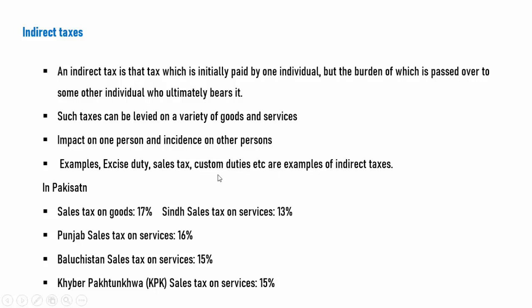In Pakistan, the sales tax on goods is almost 17%. In Sindh, the sales tax on services is 13%. In Punjab, the sales tax on services is 16%. In Balochistan, the sales tax on services is 15%, while in Khyber Pakhtunkhwa province, the sales tax on services is 15%. These are the indirect taxes.